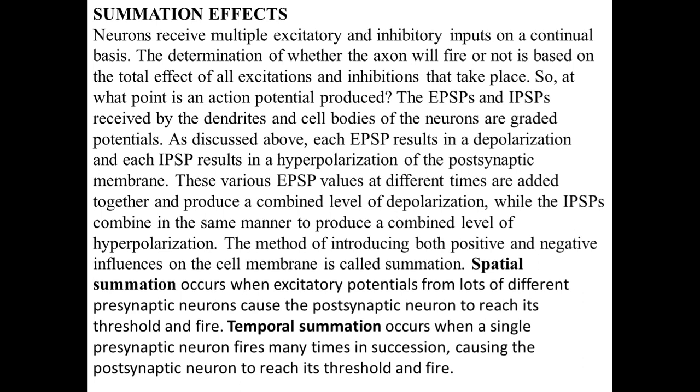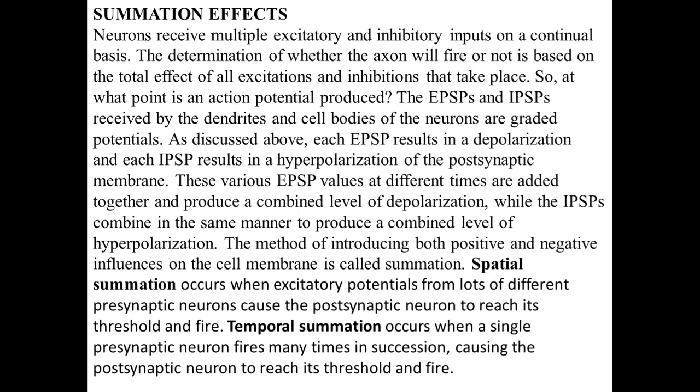These various excitatory values at different times are added together and produce a combined level of depolarization, while the inhibitory values are combined in the same manner to produce a combined level of hyperpolarization. The method of combining both the positive and negative influences on the cell membrane is called summation.